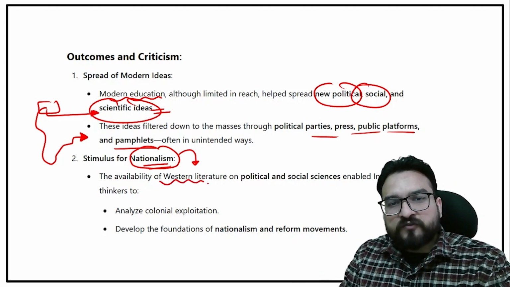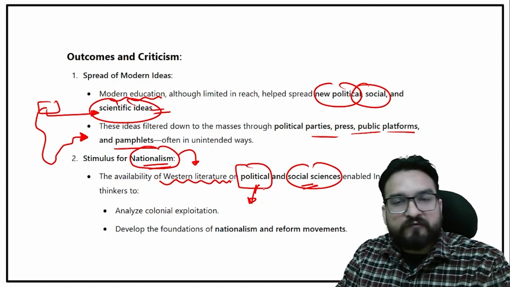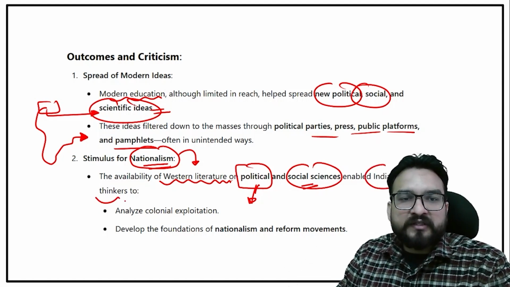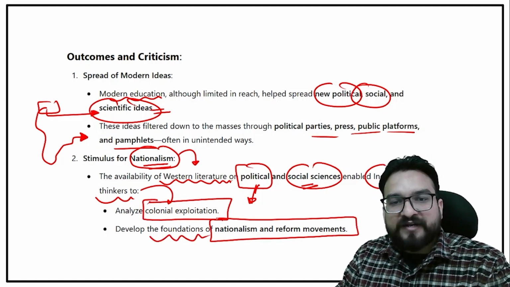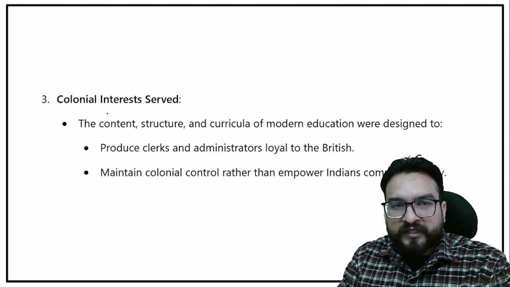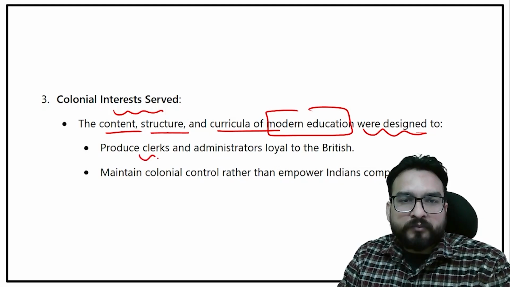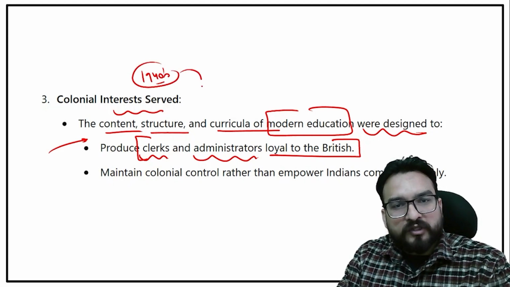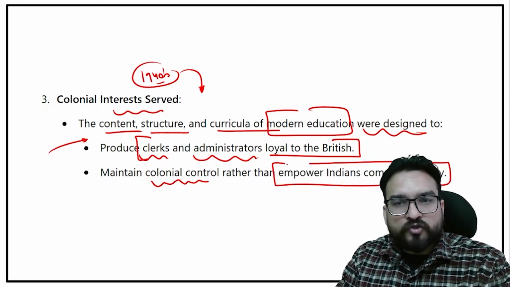The availability of this Western literature on political and social sciences, where they were learning about the American Revolution and the French Revolution based upon equality, liberty, fraternity, enabled these Indian thinkers to analyze colonial exploitation and develop the foundation of nationalism and reform movements. Also, colonial interests were served. The content, structure, and curricula of modern education were designed to produce clerks and administrators loyal to the Britishers, which they were till the 1940s, right? And they were able to maintain colonial control rather than empower Indians comprehensively.